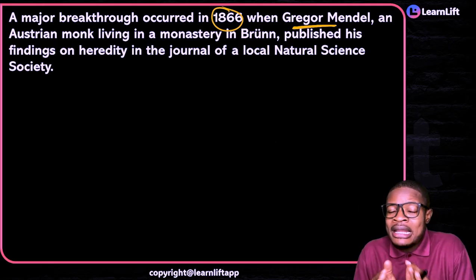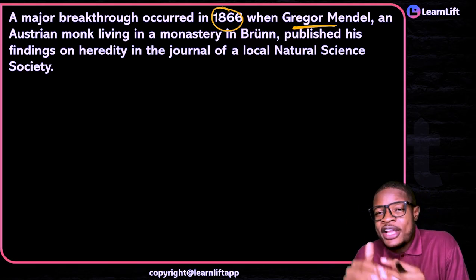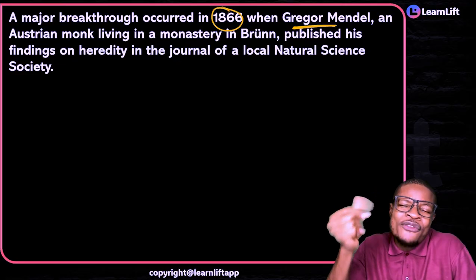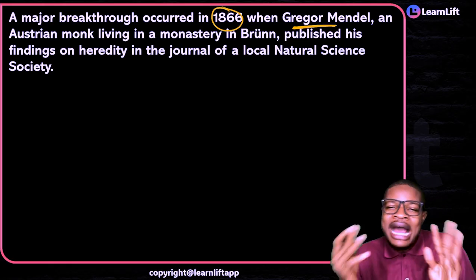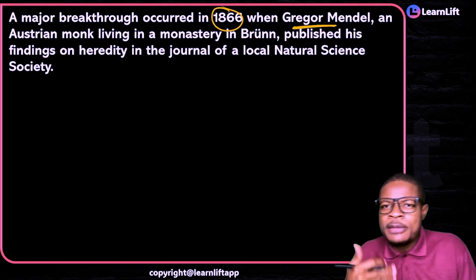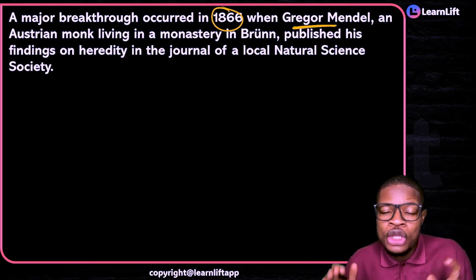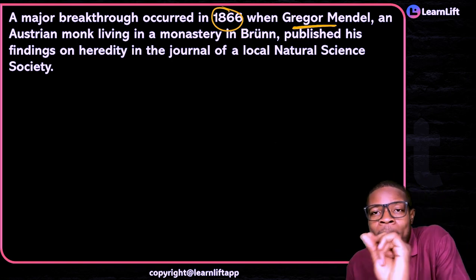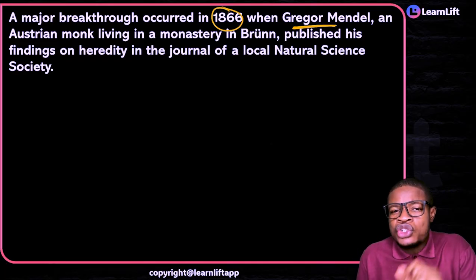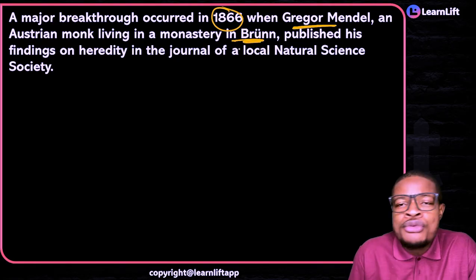In different parts of the world, there are different monasteries. Monasteries are not always in town; they are inside the forest. Monks are there. They study, they pray, they study, they pray for the world all through their lives. So Gregor Mendel was a monk living in a monastery in Austria, in a city called Brno.